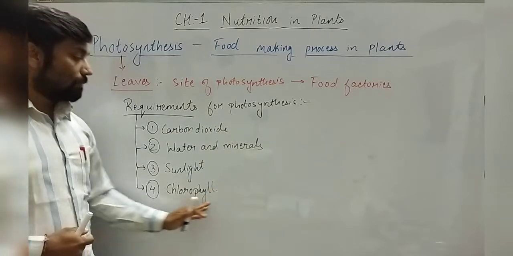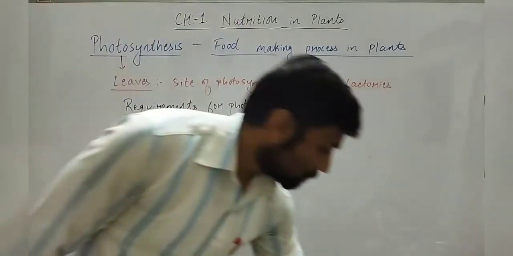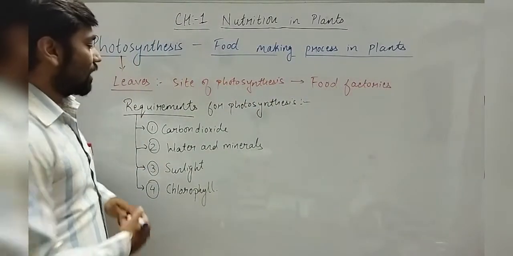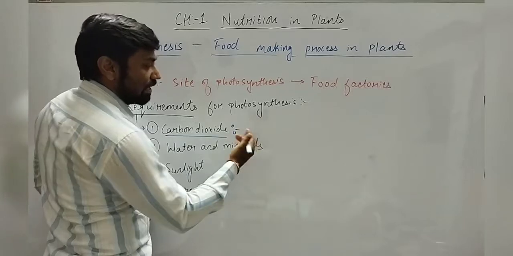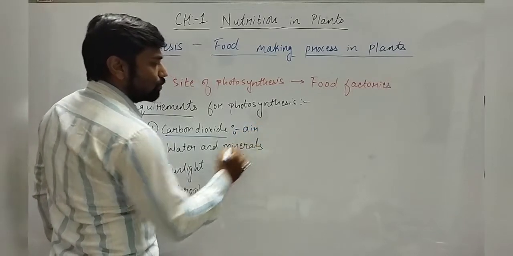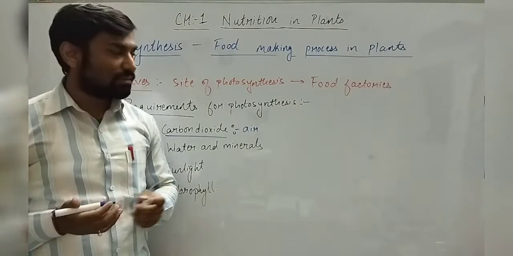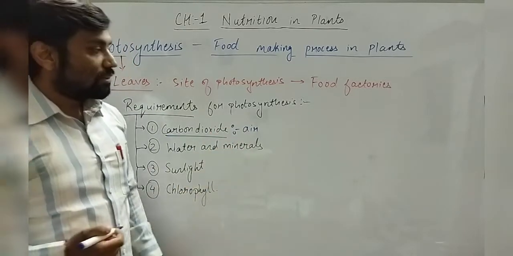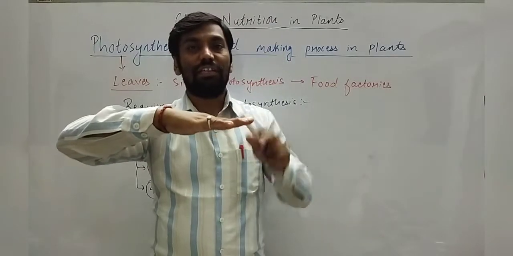So let us see how leaves obtain all these raw materials. Firstly, carbon dioxide. They get it from air. You will have a question: how do they get it from air? Let us see, for example, this is a leaf.